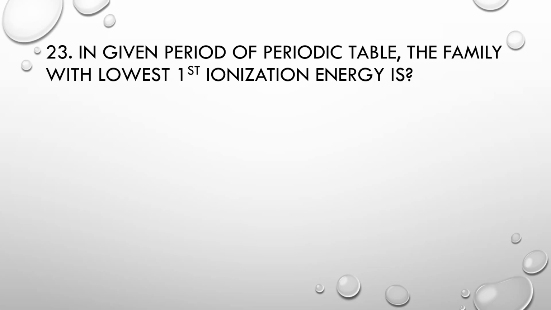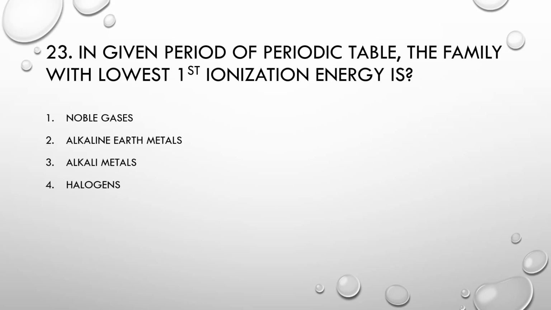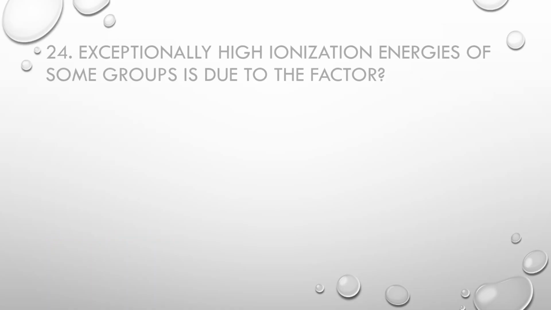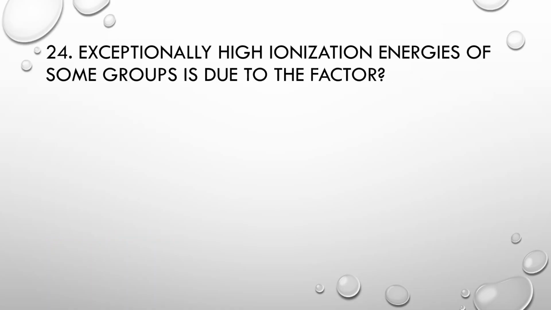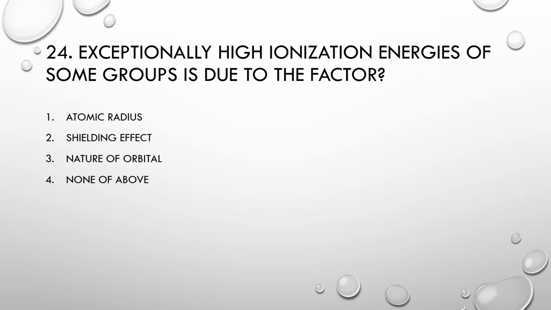MCQ number 23: In given period of periodic table, the family with lowest first ionization energy is number 1 noble gases, number 2 alkaline earth metals, number 3 alkali metals, number 4 halogens. Correct option is alkali metals. MCQ number 24: Exceptionally high ionization energies of some groups is due to the factor number 1 atomic radius, number 2 shielding effect, number 3 nature of orbital, number 4 none of the above. Correct option is nature of orbital.